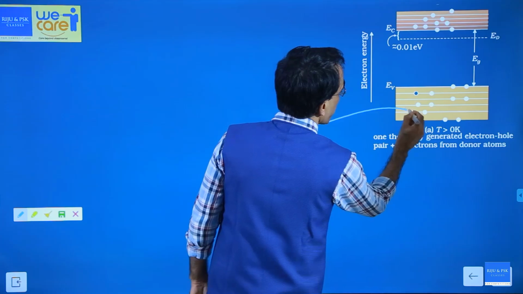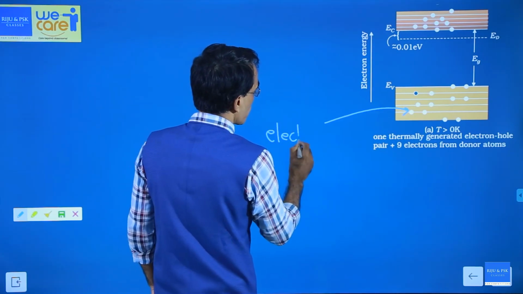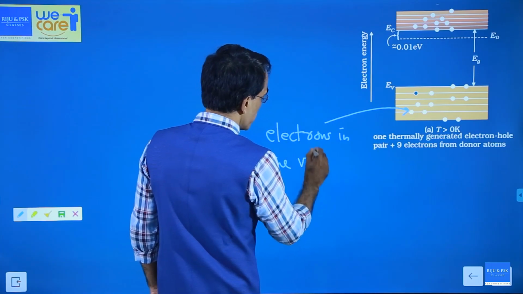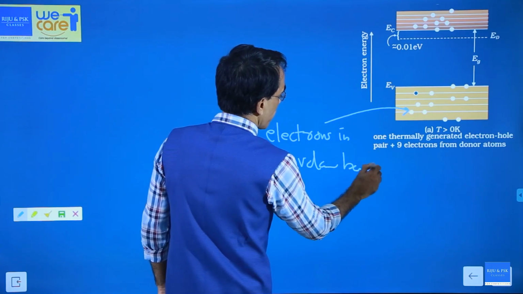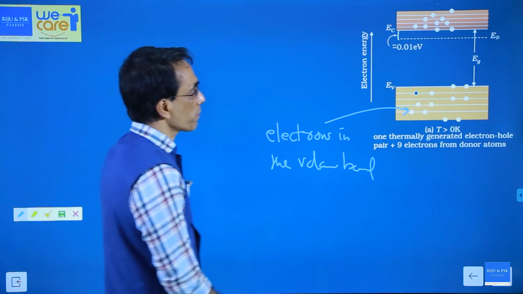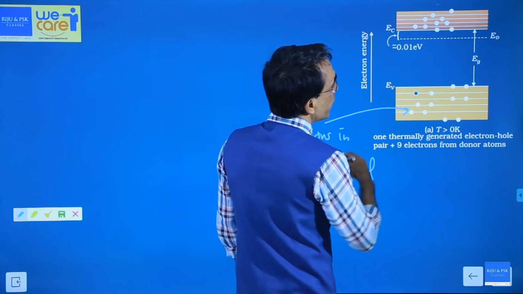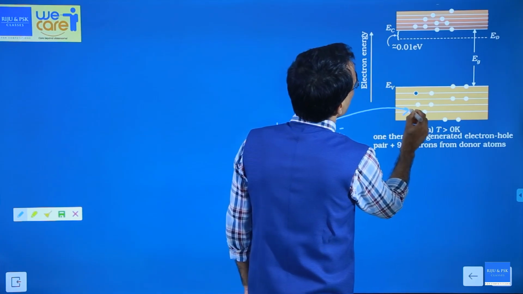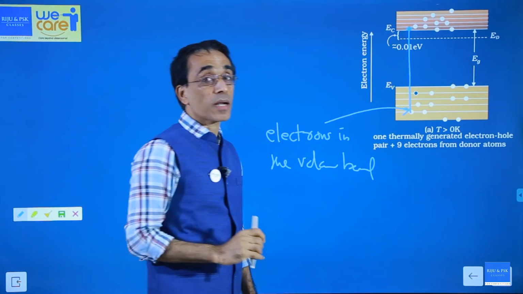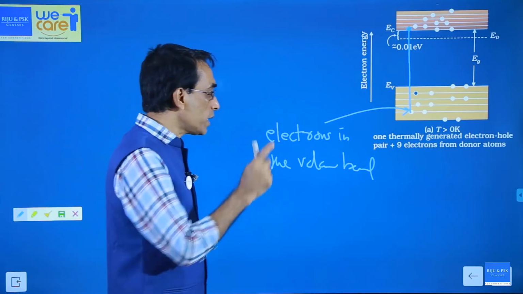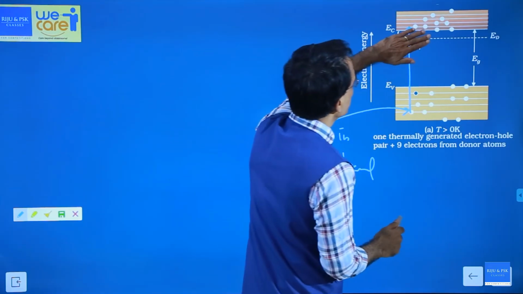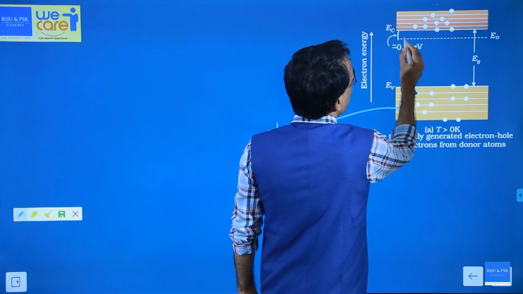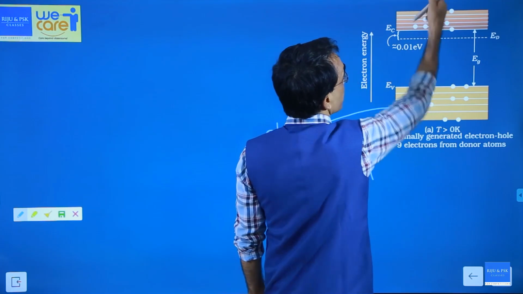Okay. So these white dots are representing electrons in the valence band. Electrons in the valence band. Now, by giving energy, I can remove this electron to this level. That was the point. Thermal agitation. Fine. But here you don't have to do that. What to do? Even before this can shift, an electron from the arsenic atom can become a free electron.